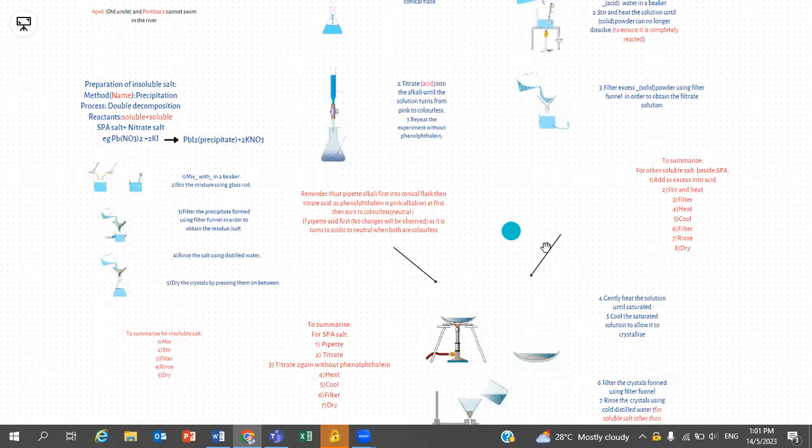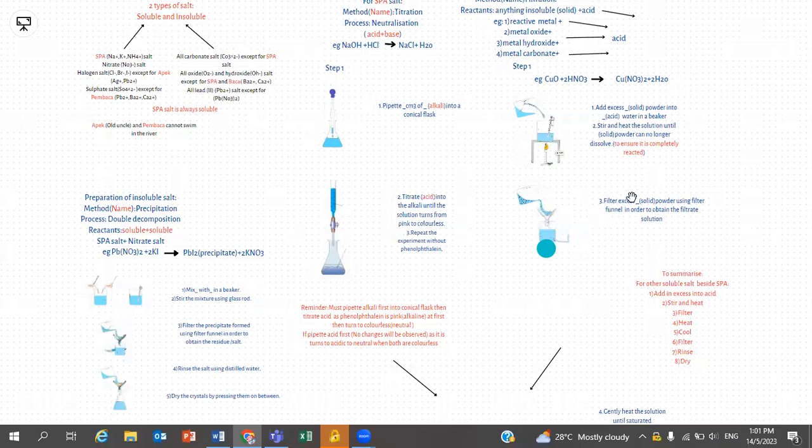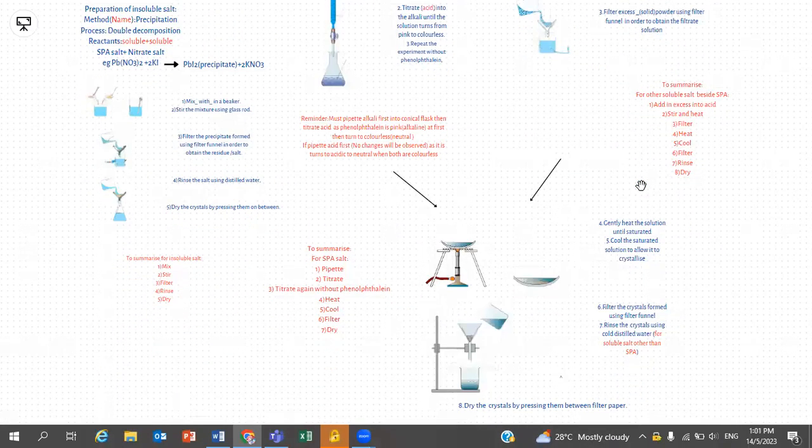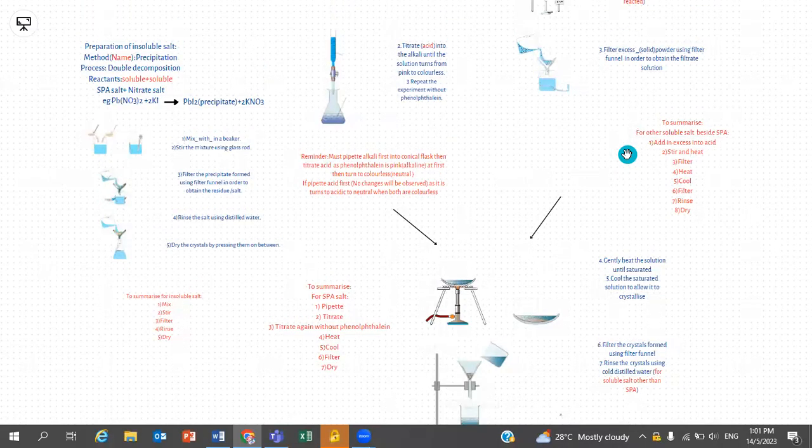For preparation of soluble salt other than SPA salt: number 1, we add in excess into acid. Number 2, we stir and heat. Number 3, we filter. Number 4, we heat. Number 5, we cool. Number 6, we filter. Number 7, we rinse. And number 8, we dry. That's all for preparation of soluble salt.